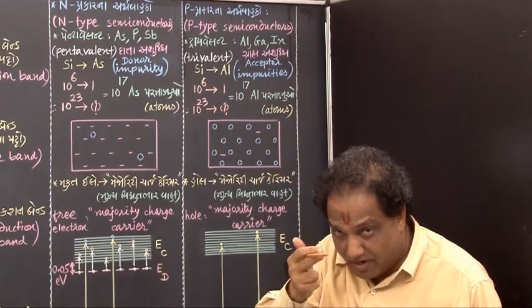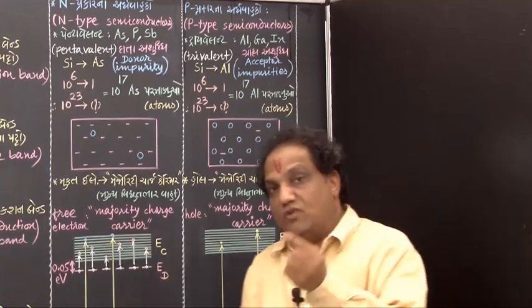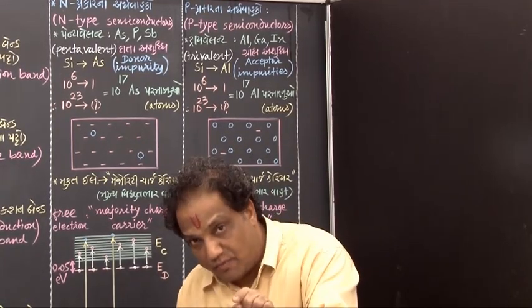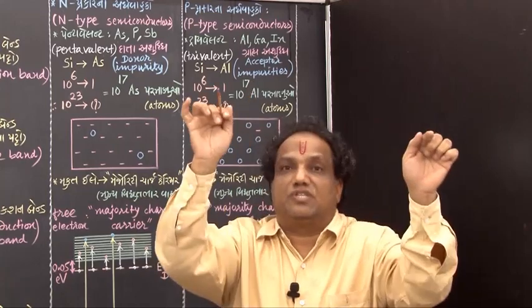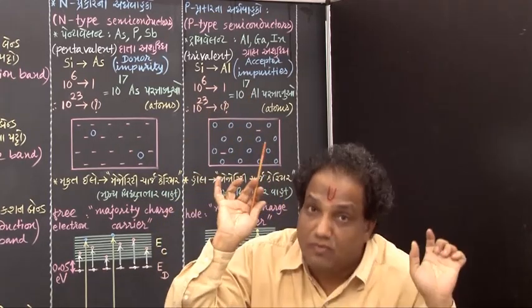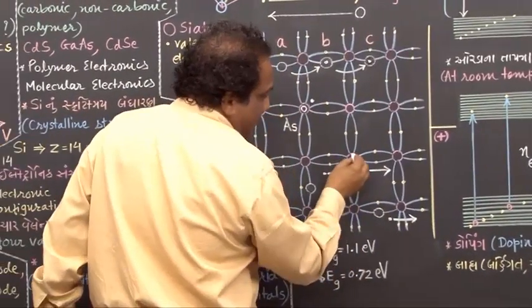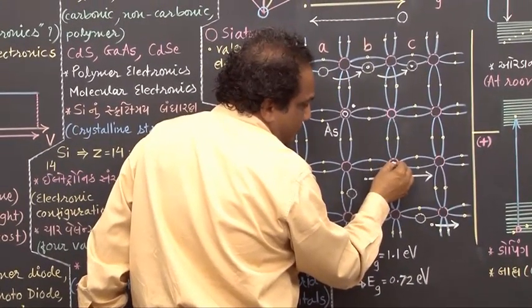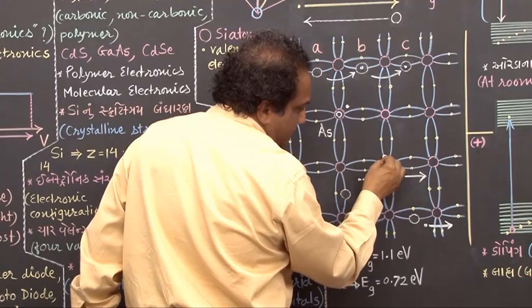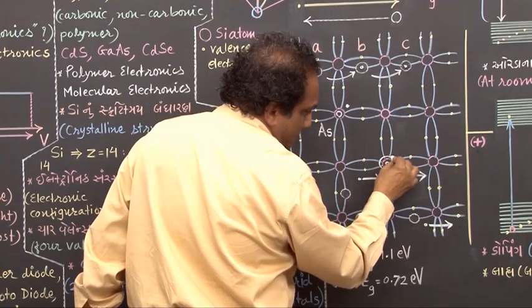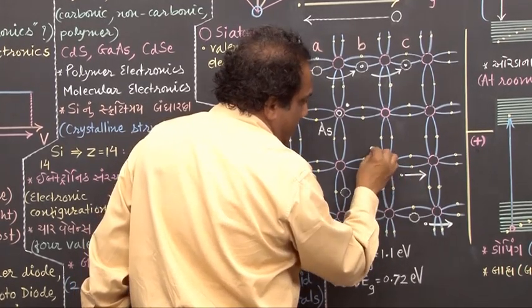Now tell me, when you are doping the crystal with aluminum impurity, naturally at certain positions instead of silicon you will find aluminum. Suppose here we have, instead of silicon, an aluminum atom. Here I am writing aluminum.